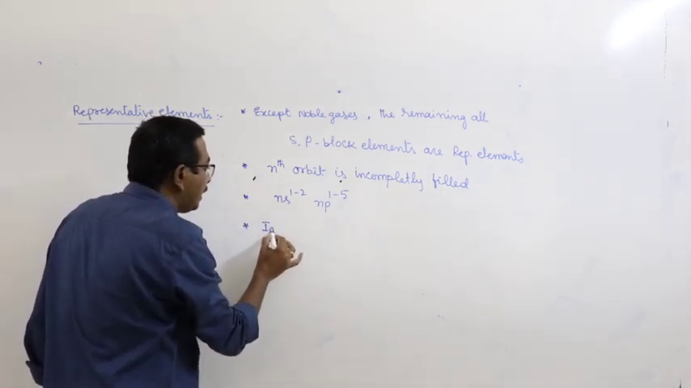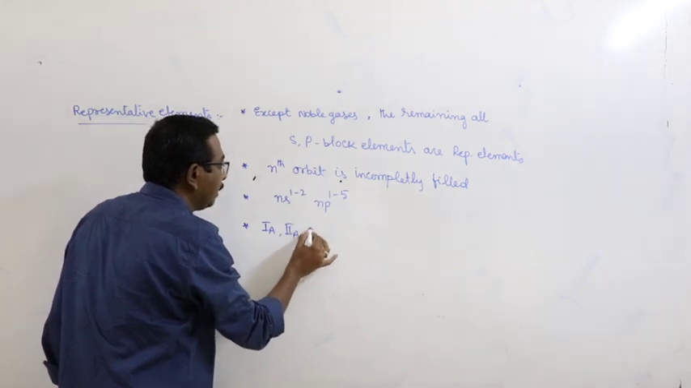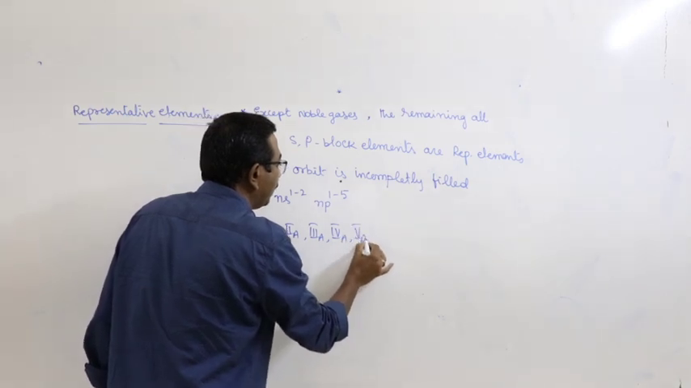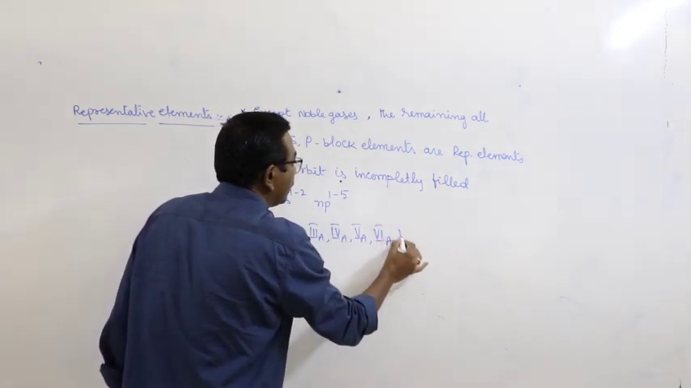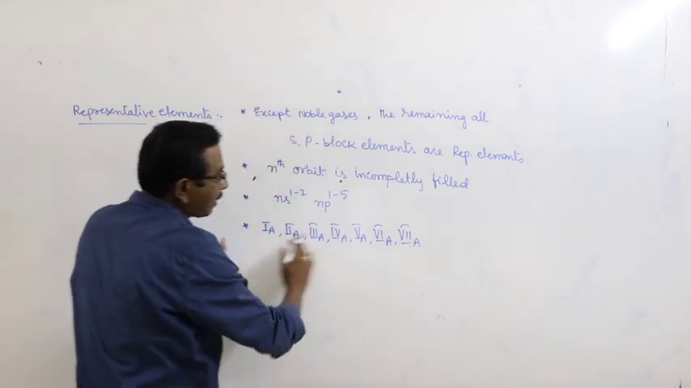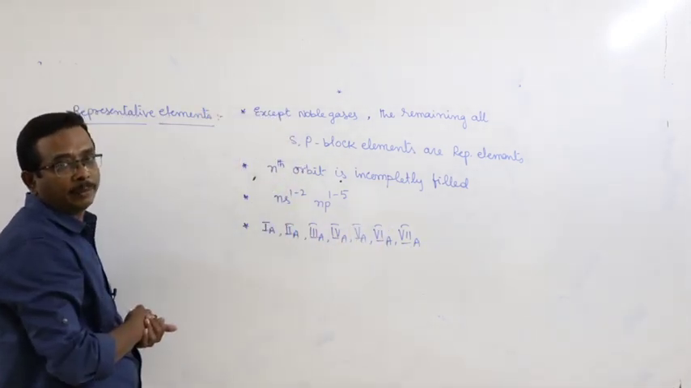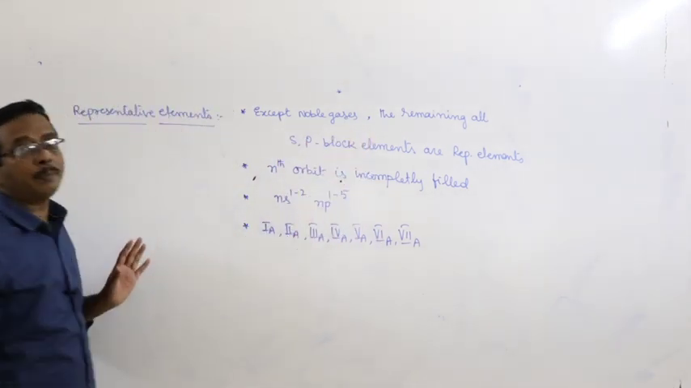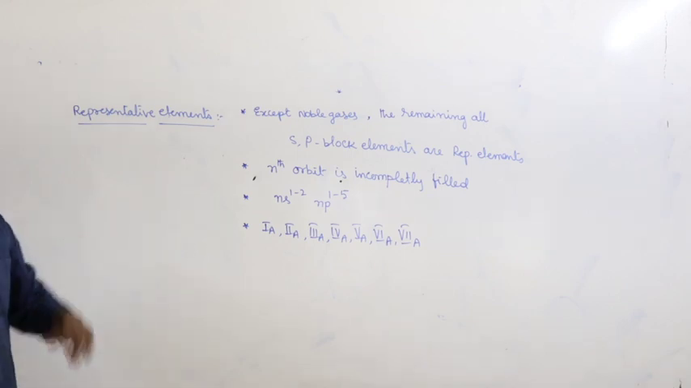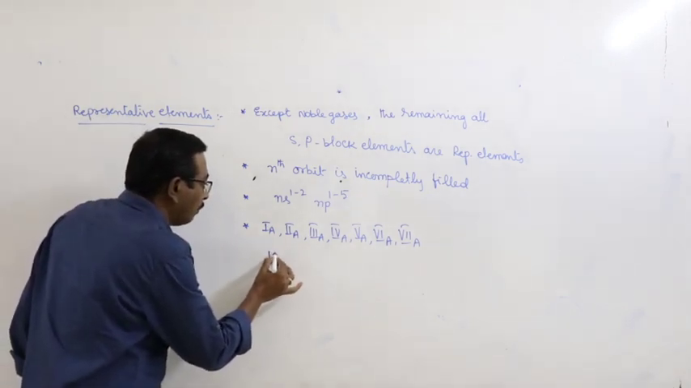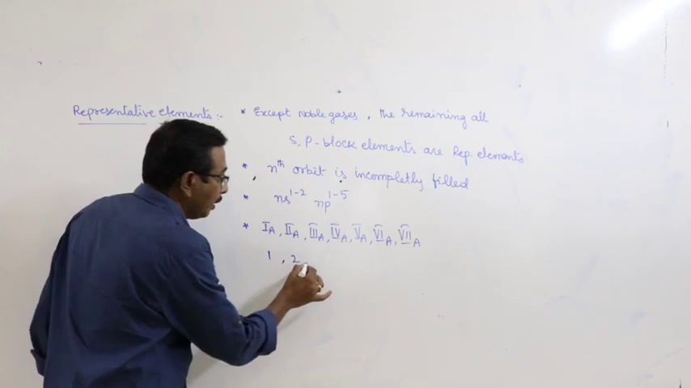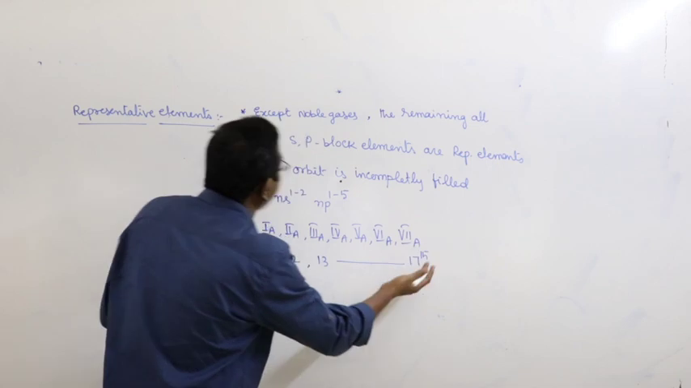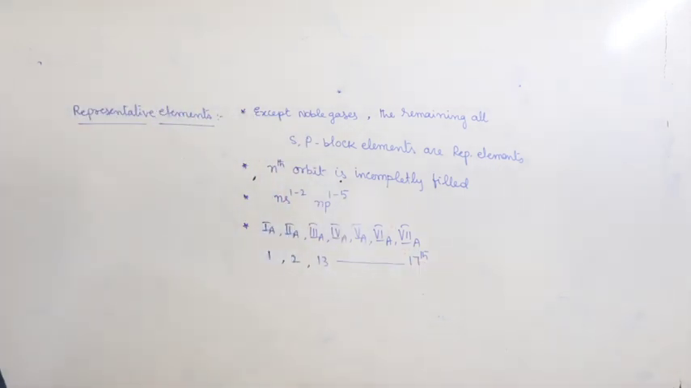Here, first A, second A, third A, fourth A, fifth A, sixth A, seventh A groups. These are all collectively come under representative elements. Means, except the zero group, the remaining all s and p block elements are known as representative elements. The first and second, and from 13th to 17th vertical rows, collectively come under representative elements.